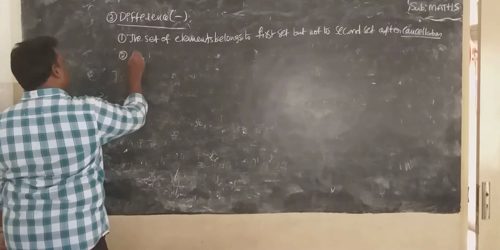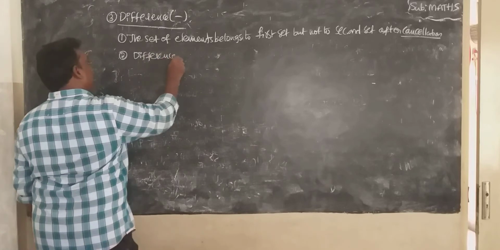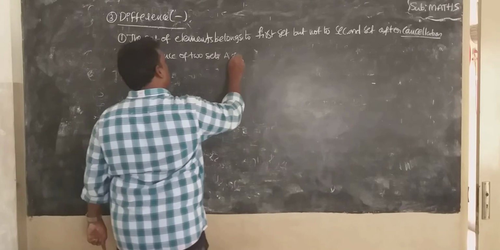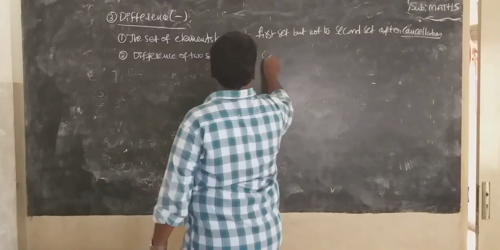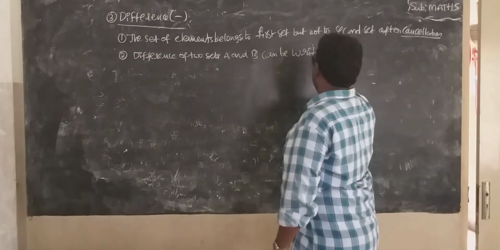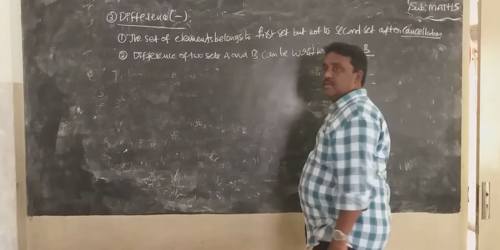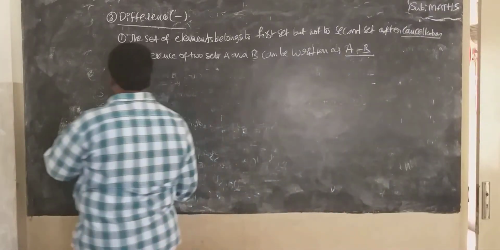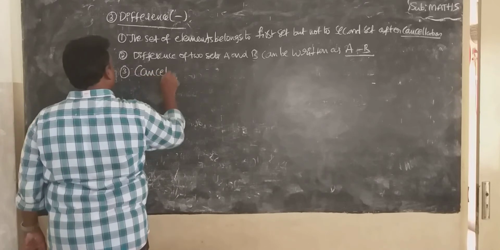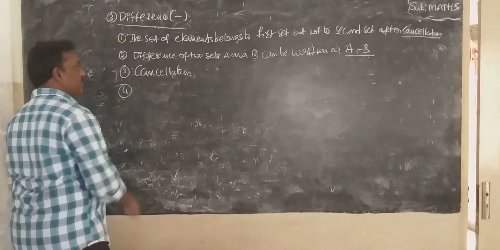Second point, difference of two sets A and B can be written as A minus B. Third one, cancellation. What is the important word here? Cancellation.